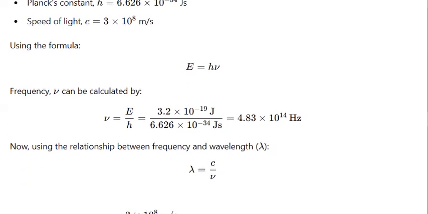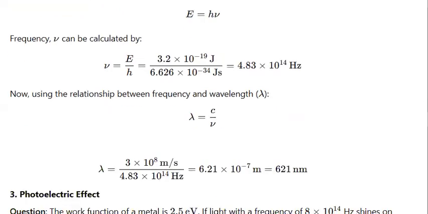hertz. This is the relationship between frequency and wavelength, that v equals f lambda. And hence, because initially they had asked us about the wavelength of the light, we will calculate it as wavelength equals the speed of light divided by the frequency, and it's 621 nanometers.